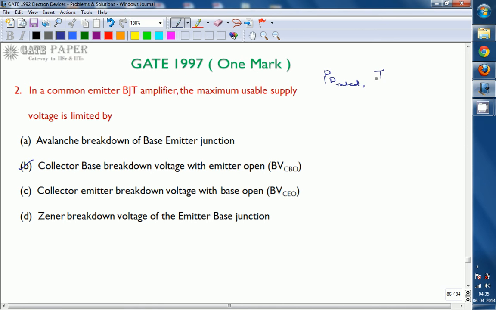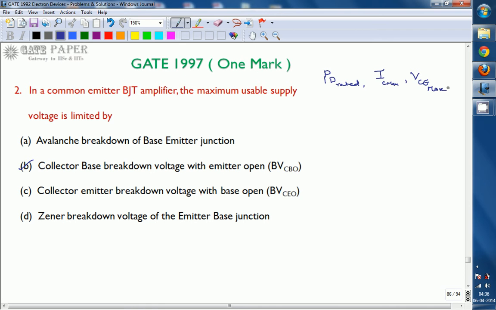Next, the maximum collector current, IC maximum, and next, VCE maximum. Even though the rated power dissipation of a transistor is not exceeded, there is always an upper limit to the maximum allowable